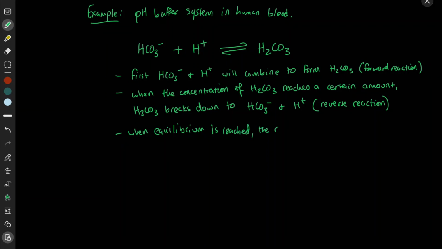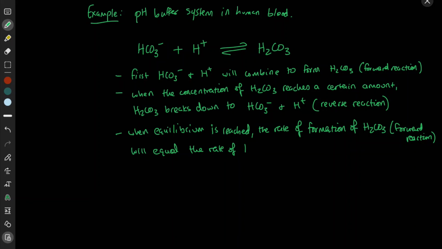The rate of formation of H2CO3, which is again the forward reaction, will equal the rate of breakdown of H2CO3, or the reverse reaction.